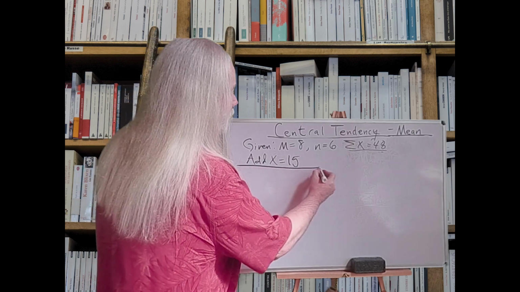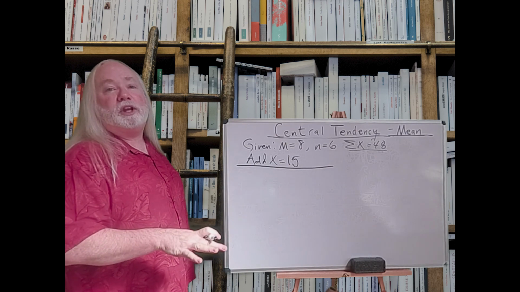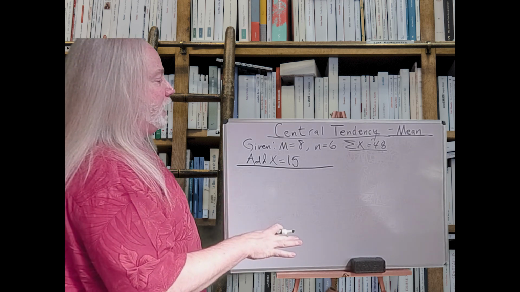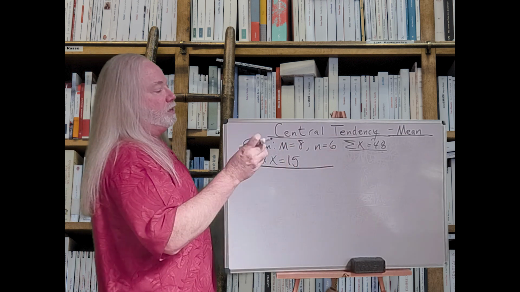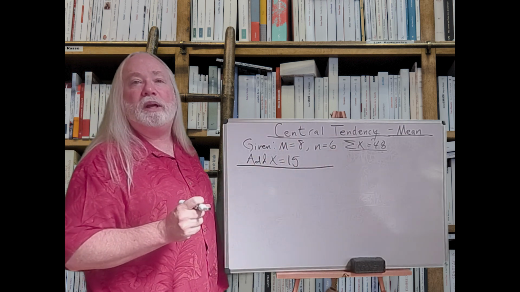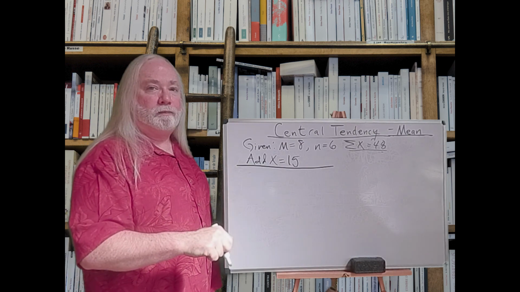And so now we want to know, well, what's the new mean? Well, we do the same thing we just did a minute ago. Think about it step by step. First of all, we had 6 scores with a mean of 8. We're putting in a 7th score with a value of 15 points. Will the mean change? Yes. Will it go up or down?